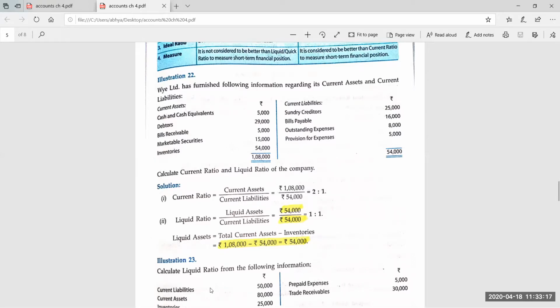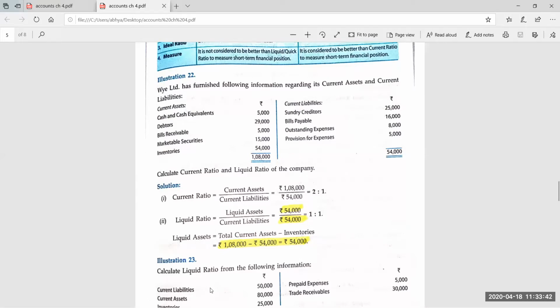So am I clear here? If we are taking the whole of the current assets, then we need to deduct the inventory. If we are considering parts, then don't add inventory. Why are we deducting it? Because it is already included in the current assets. That's why we are deducting. But if we are considering the parts, in that case there is no need to add it or deduct it. When we are not adding it, then why deduct it?